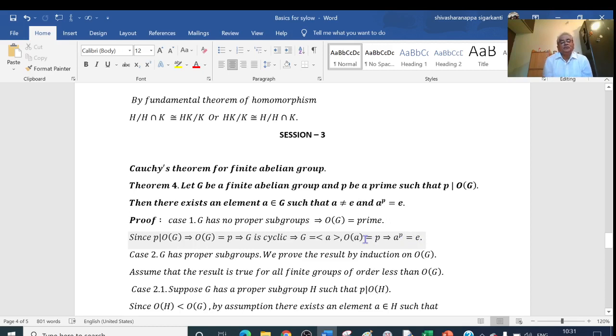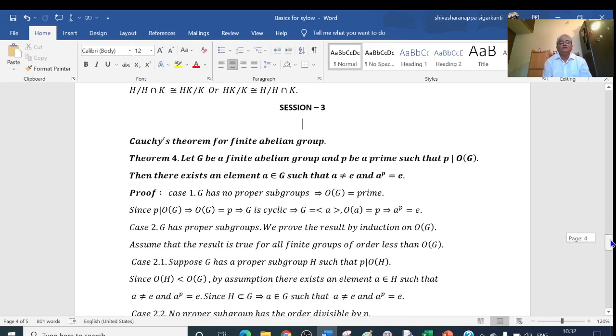In the second case, we consider G has proper subgroups. Say H is a proper subgroup, meaning it is not equal to E and it is not equal to G itself. Then you say that it is a proper subgroup. So we prove this result by induction on the order of G. That is, assume that the result is true for all finite groups whose order is less than the order of G.